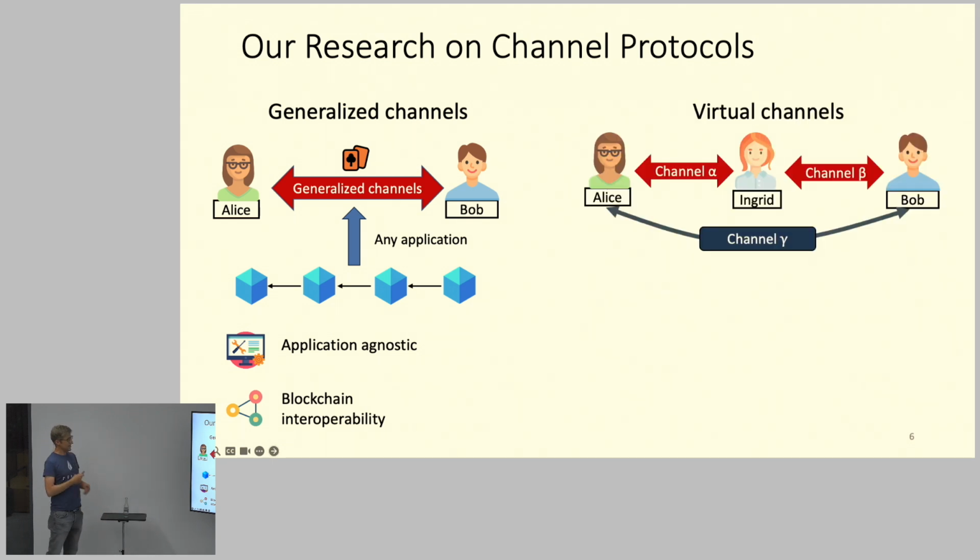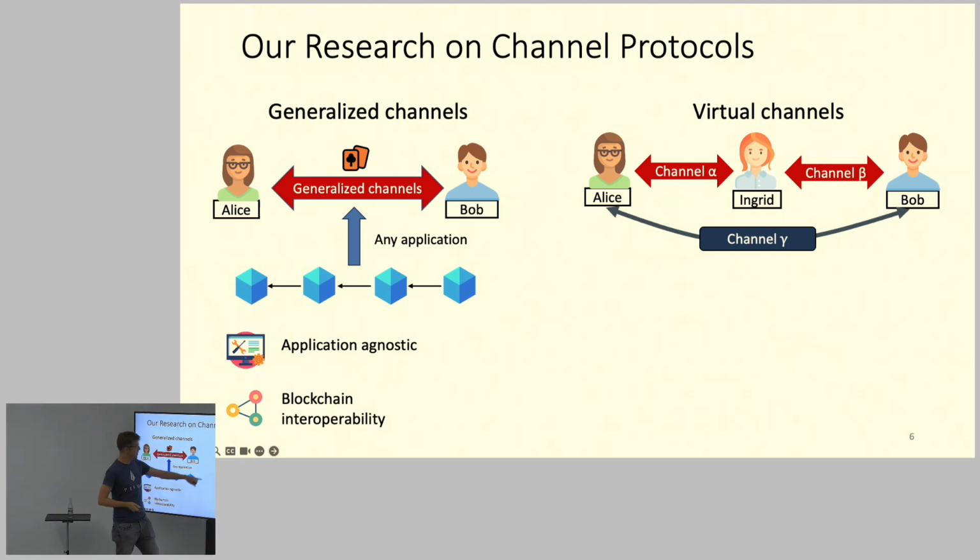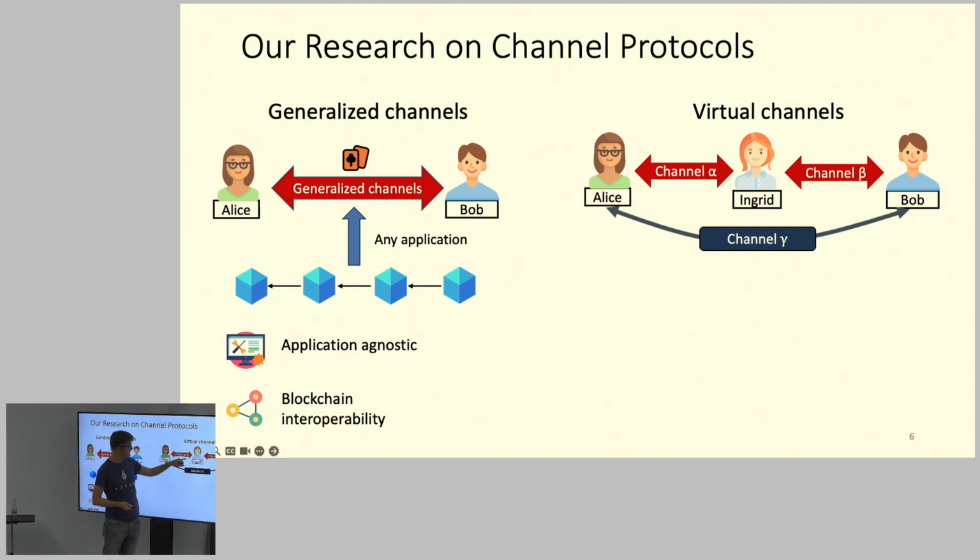Okay, so the second thing that I want to talk about, which is a very interesting concept, I think, is called virtual channels. The basic idea is as follows. In payment channels, or payment networks, you want to route transactions over multiple hubs, intermediaries, and they are connected by channels. So here Alice is connected with Ingrid via channel Alpha, and Ingrid is connected with Bob via channel Beta. And now one idea is, of course, they can route these payments over Ingrid.